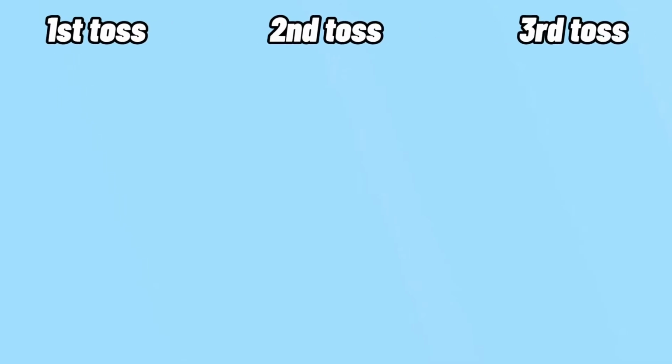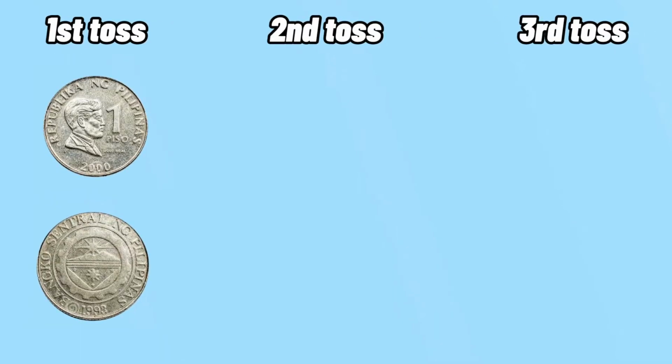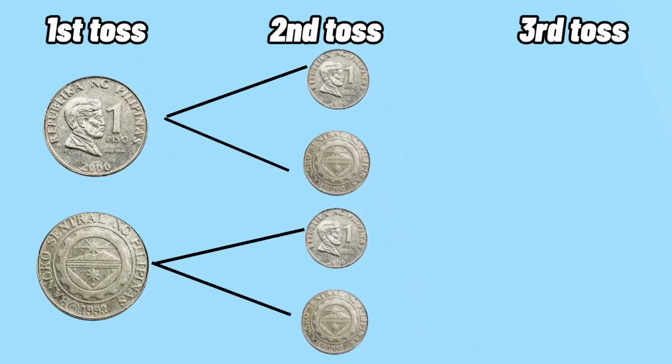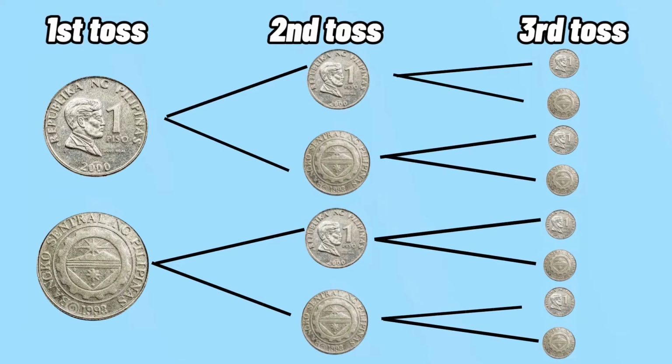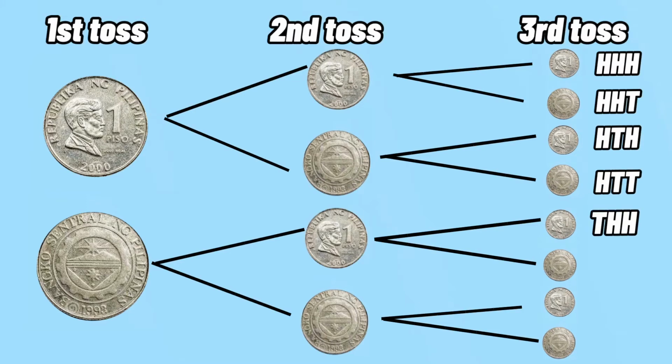Under the first toss, we get heads or tails. Under the second toss, we get heads and tails too, but it will be doubled since our first toss has 2 possible outcomes already. So for each outcome, there will be a sub-outcome. That will be doubled again after the third toss. So for the events, we have: head, head, head; head, head, tail; head, tail, head; head, tail, tail; tail, head, head; tail, head, tail; tail, tail, head; and all tails.